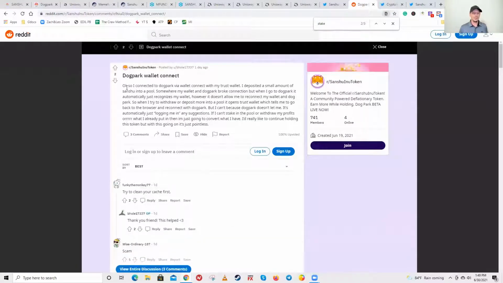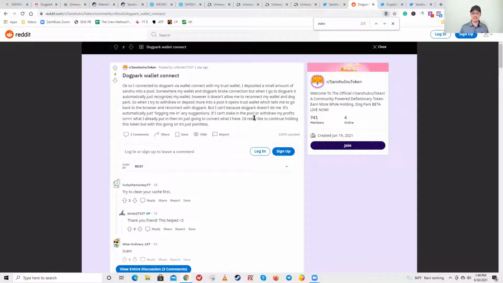Okay, so I connected to DogPark via wallet connect with my Trust Wallet. I deposited a small amount of Sanshu into a pool. Somewhere my wallet and DogPark broke connection, but when I get to DogPark, it automatically recognizes my wallet. However, it doesn't allow me to reconnect my wallet and DogPark. So when I try to withdraw or deposit more into a pool, it opens Trust Wallet, which tells me to go back to the browser and reconnect with DogPark, but I can't because DogPark doesn't let me. It's automatically just logging me in.